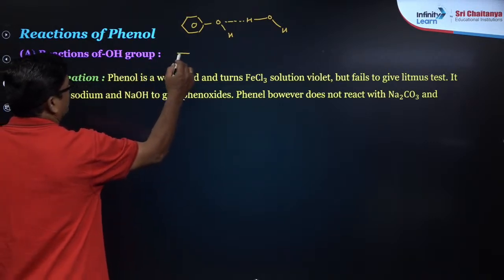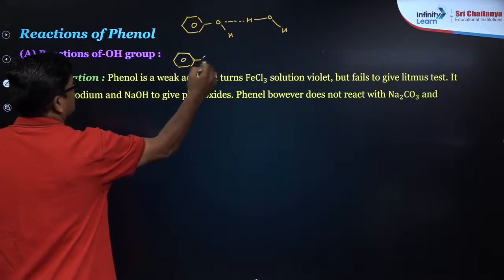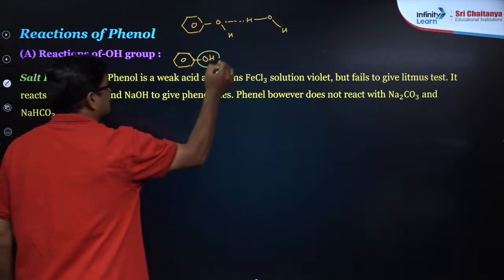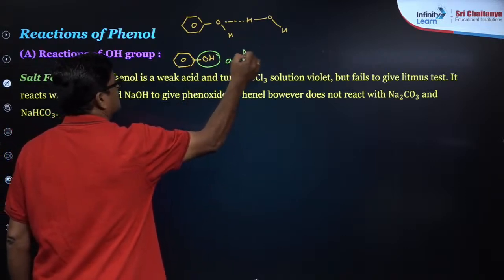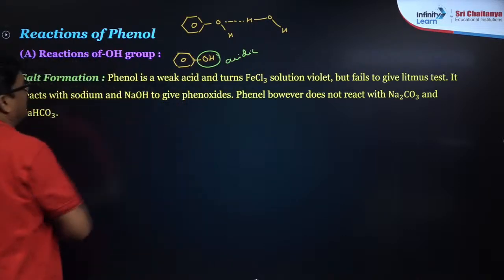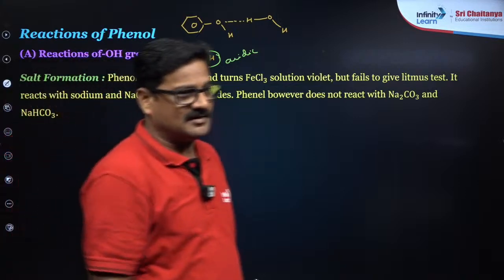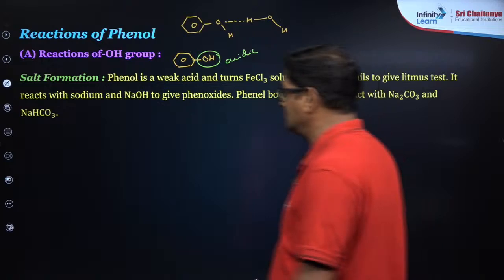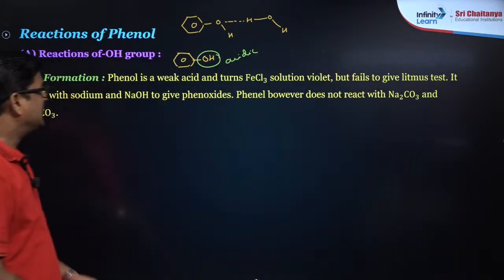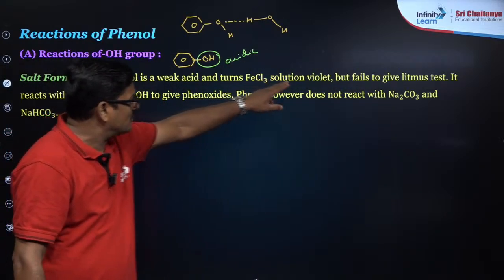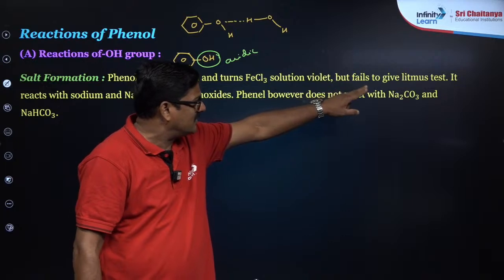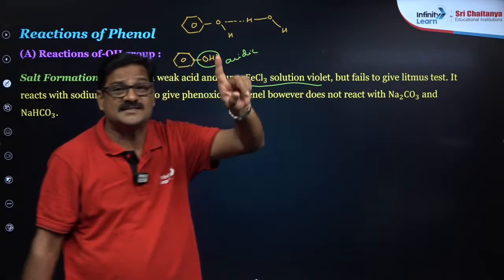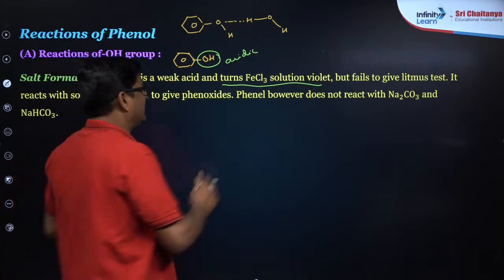So the phenolic group, this is your OH group, and this OH group is acidic in nature. Acidic in nature, so it is going to form a salt with bases. So phenol is a weak acid. It turns FeCl3 solution violet but fails to give the litmus test. Very important: it turns FeCl3 solution violet. It's a test for phenol.